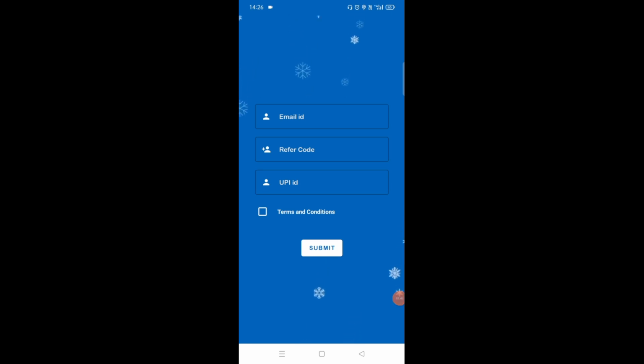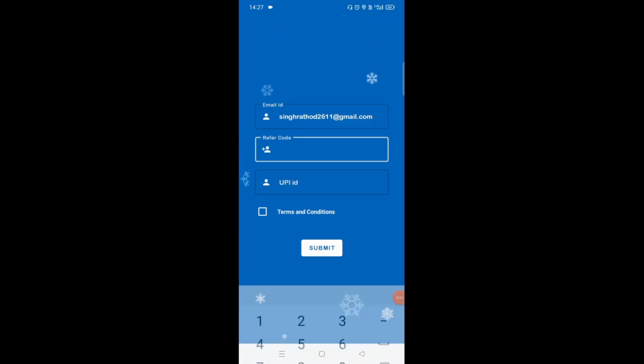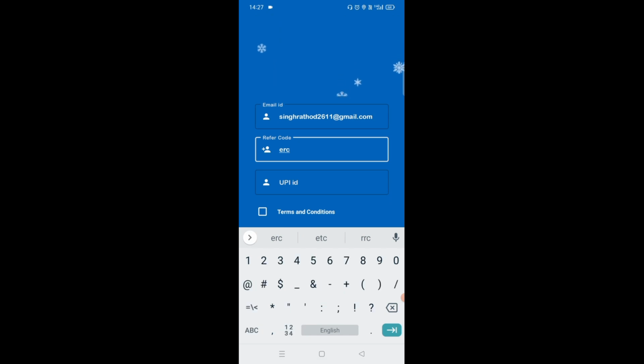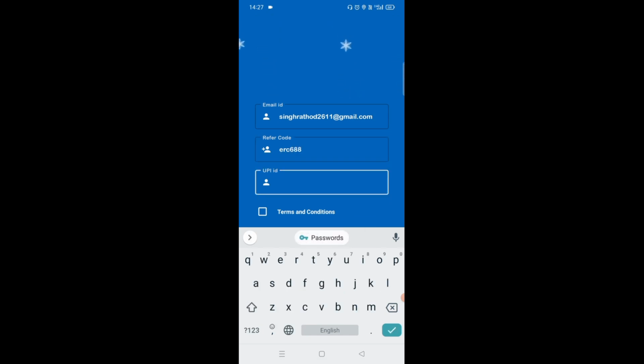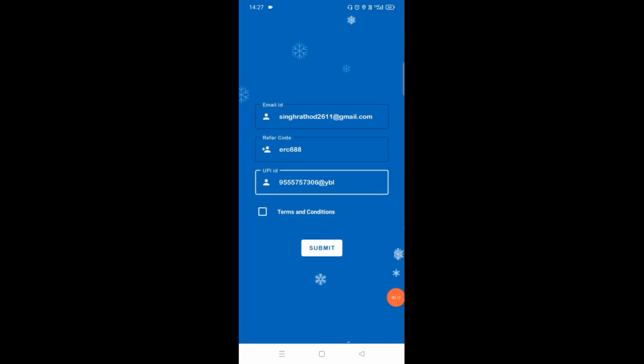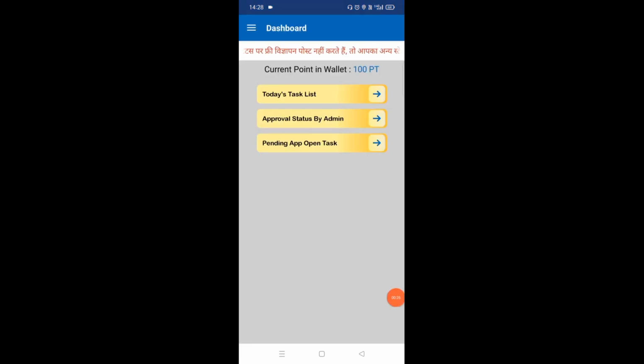After that, you will be asked to enter the Gmail, referral code and UPI ID, which you can fill very easily. So friends, first of all you have to fill the Gmail, and after Gmail you can fill a referral code which you have. And after the referral code, you have to fill your UPI ID. When you fill your UPI ID, there are some terms and conditions. You can grant them and click on submit. Then friends, wait a second. See, you have successfully logged in to the app.